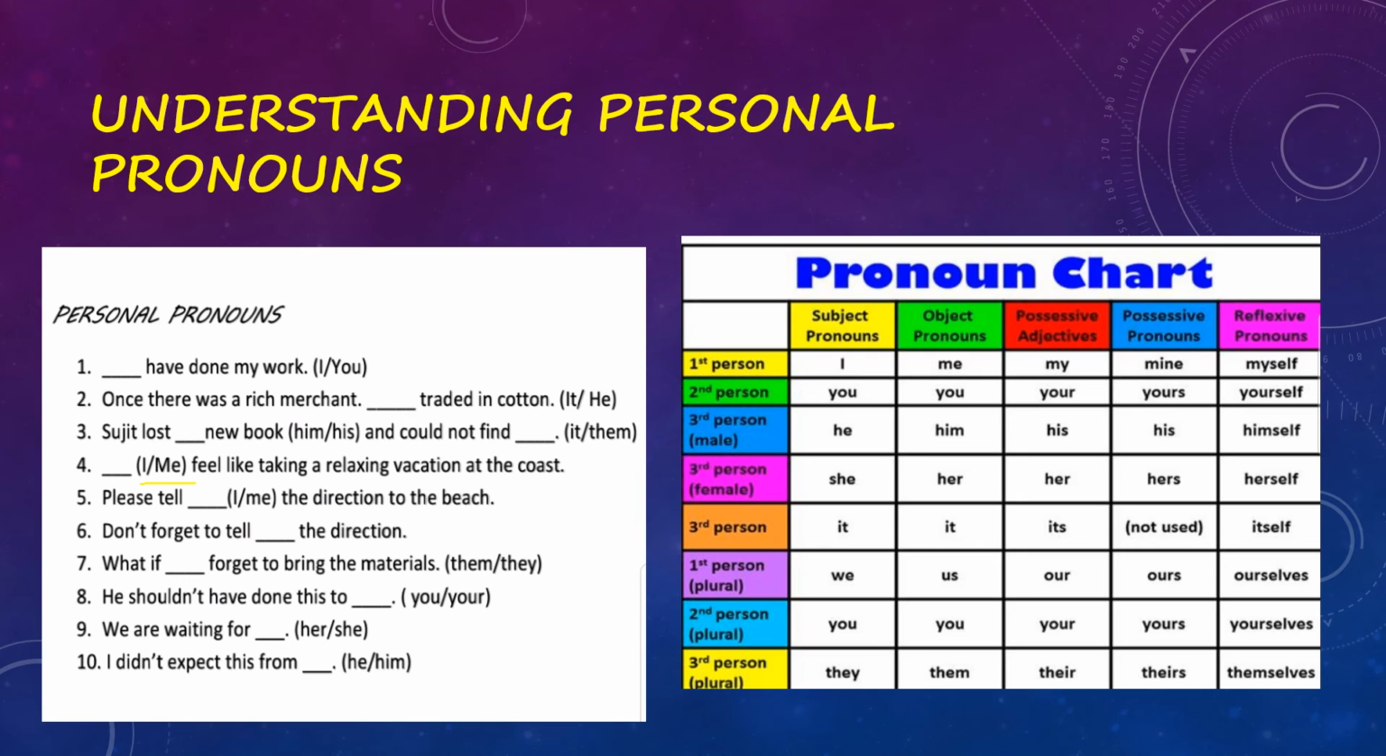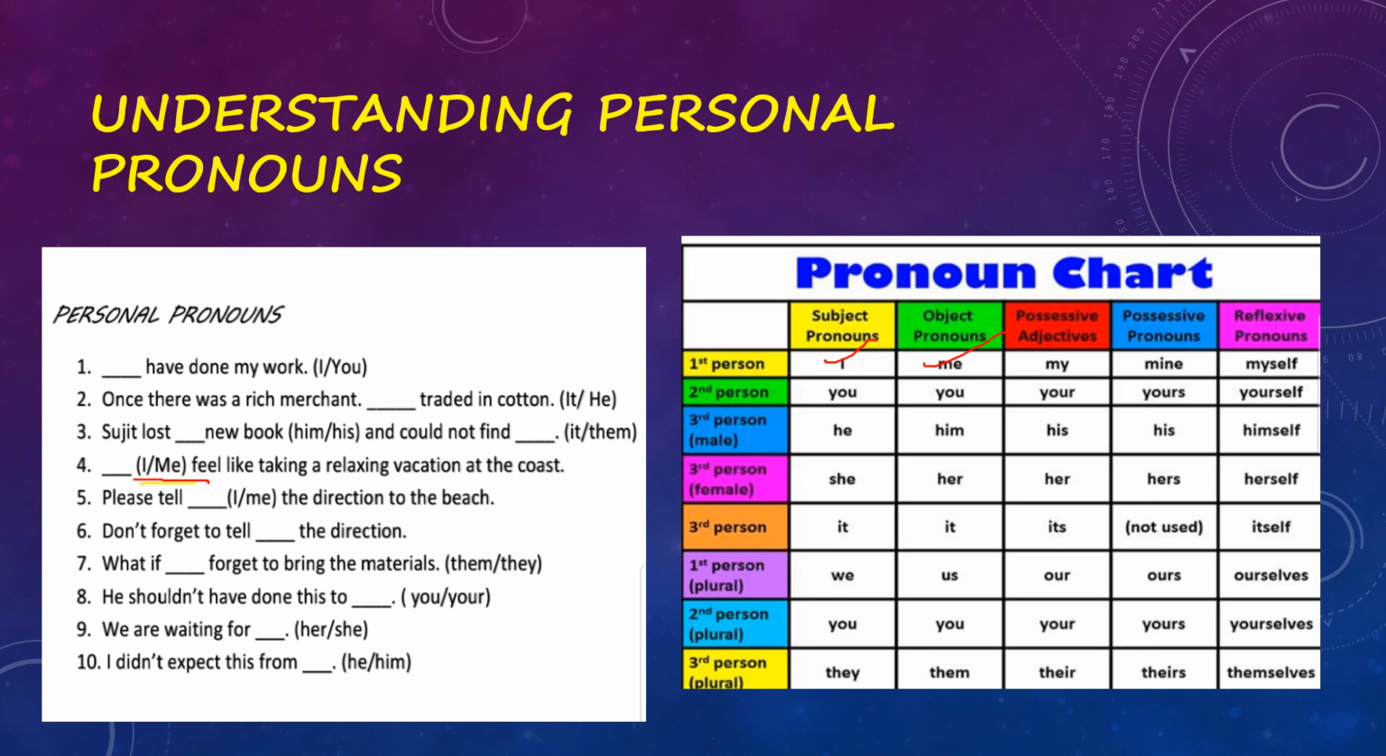Dash, I or me. Now see in this chart, I is used as a subject and me is used as an object. Okay, so I said that subject pronouns will be on the subject side and object pronouns will be on the predicate side. So which side is it? This is the subject side. So we can't write me. So we have to use: I feel like taking a relaxing vacation at the coast. Coast means seaside area.